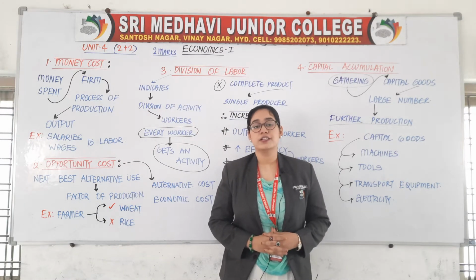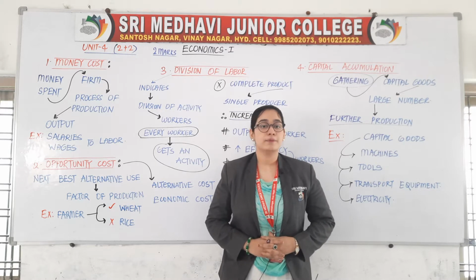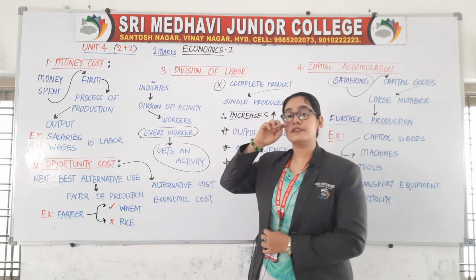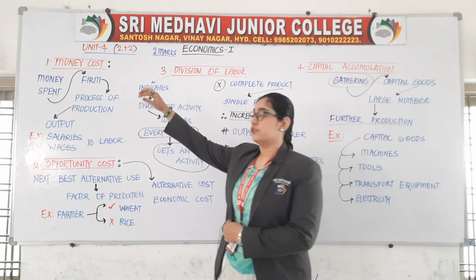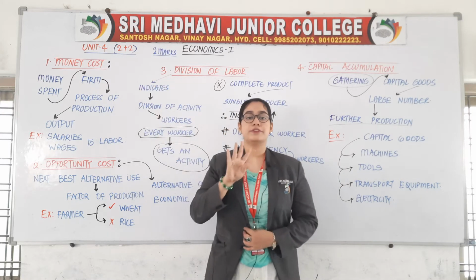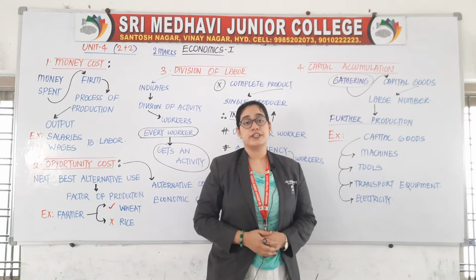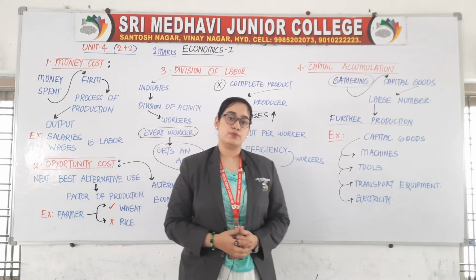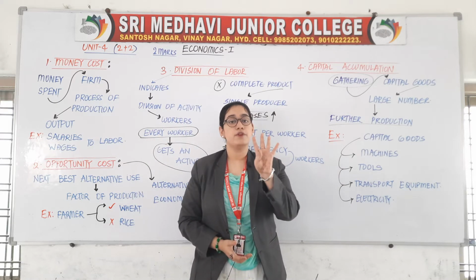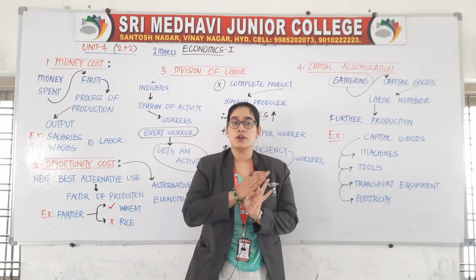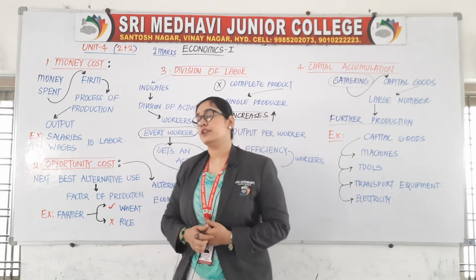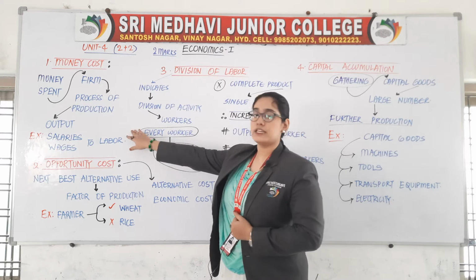Today we are going to start unit number 4, with some important very short concepts, out of which in your intermediate public examination you are going to get 2 concepts from unit number 4 and we need to prepare only 4 concepts. So the choice is very advantageous. If you prepare 4, you are getting 2 concepts. So let us start with our first concept from unit number 4, that is money cost.